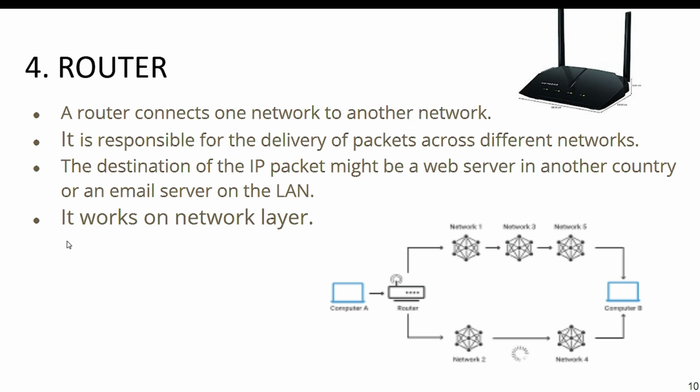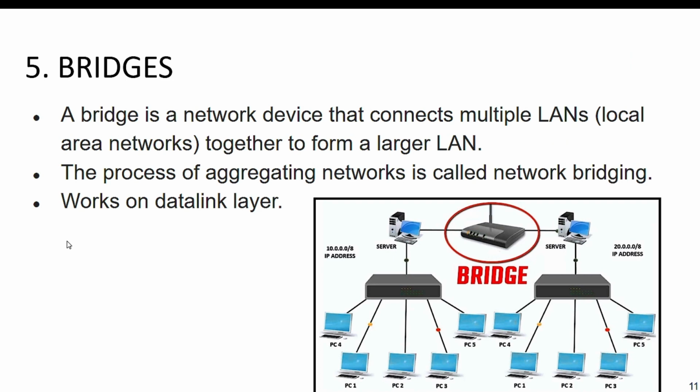This is about the router. A router is a network device to select the best path to send the data packets from source to destination. The next networking device is the bridge. In this figure we can see that two LANs are connected by a networking device called a bridge. A bridge is a network device that connects multiple LANs together to form a larger LAN. Here only two LANs are connected. If you need to connect more LANs, we can use this bridge device. It will connect them and give a larger LAN.